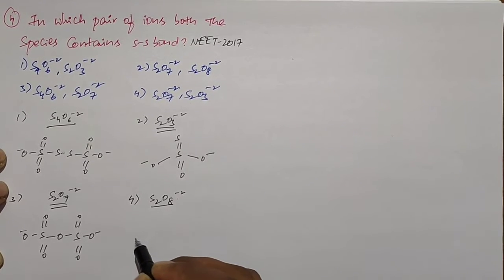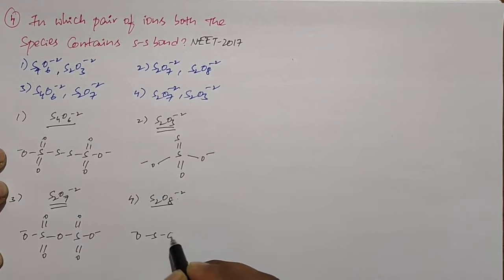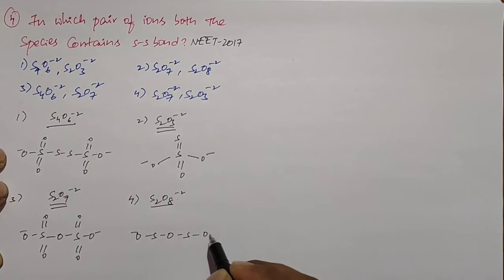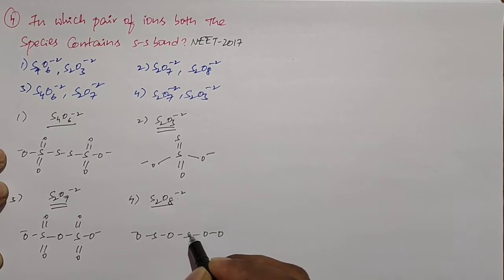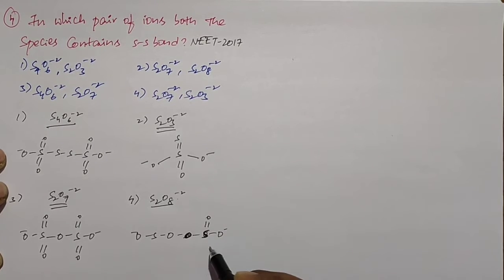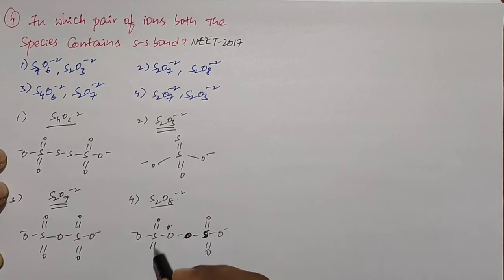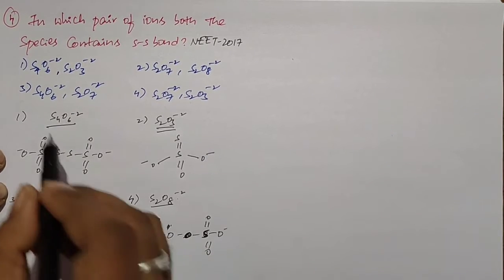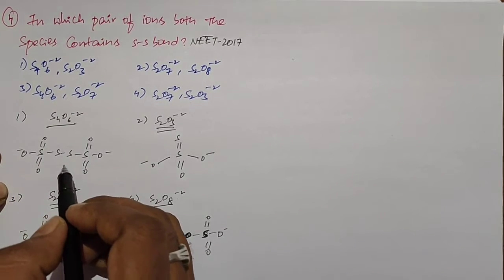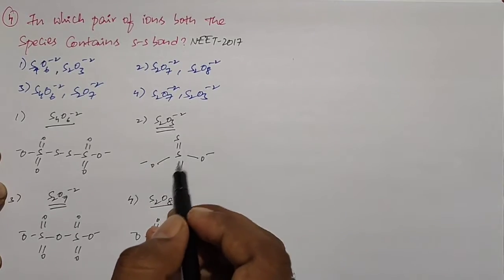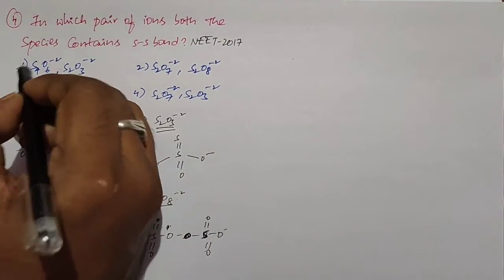Its structure is like this. So in these 4 structures, the S4O6 2- ion and the S2O3 2- ion consist of S-S bonds. So the first option is the right option.